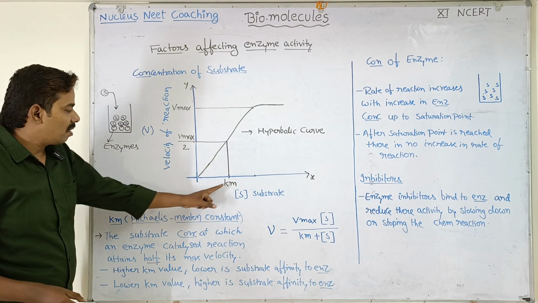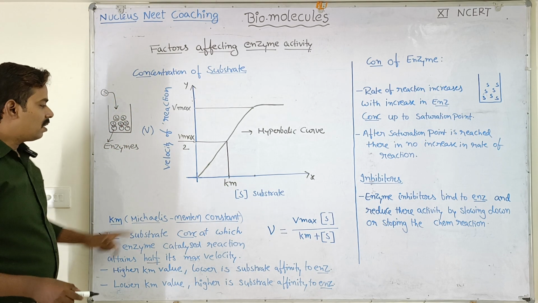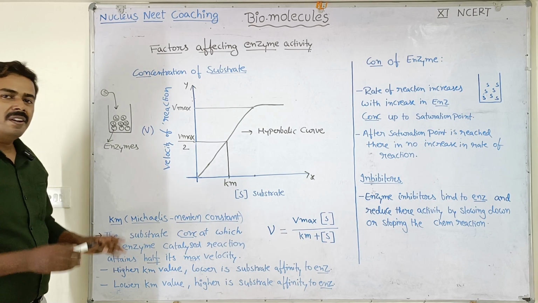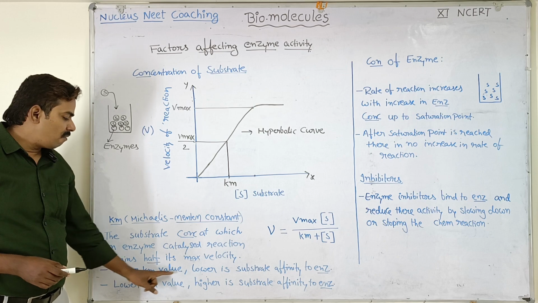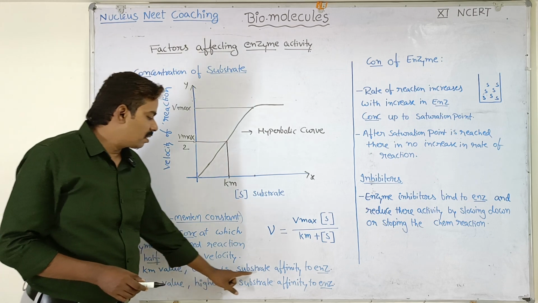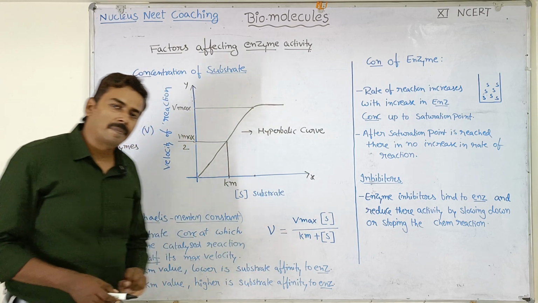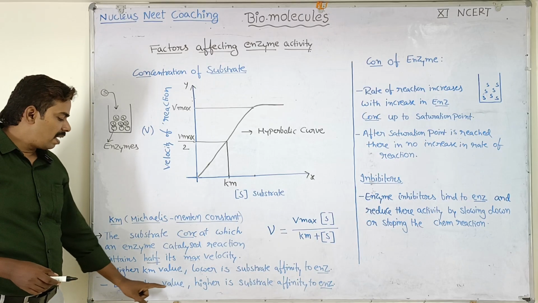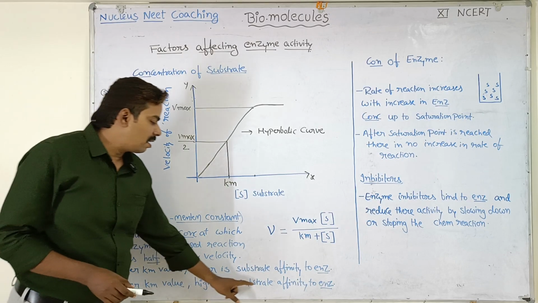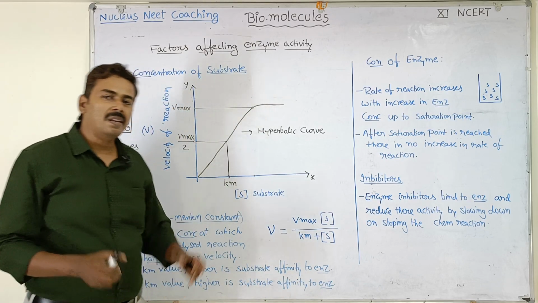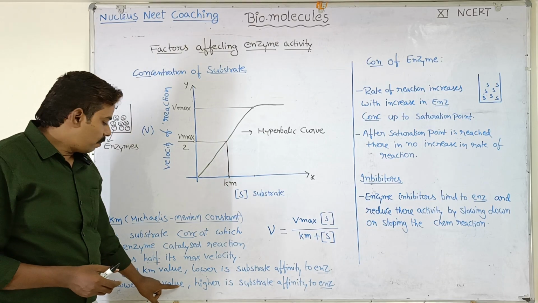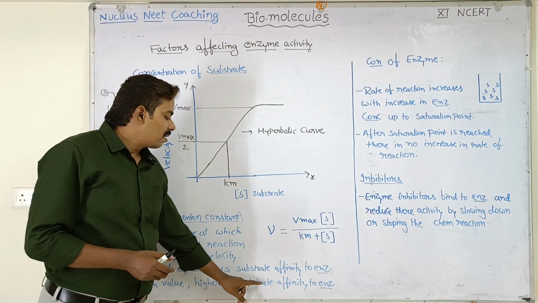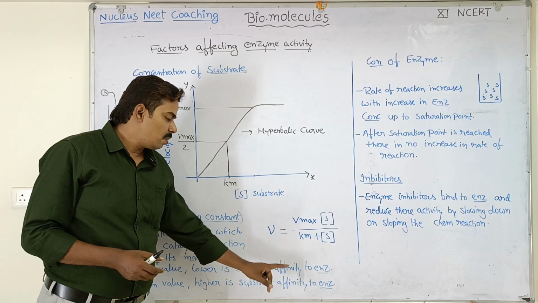What is the significance of Km? Look here, by using the Km value we can predict the affinity of substrate towards the enzyme. The higher the Km value, the lower the substrate affinity to enzyme. The lower the Km value, the higher the substrate affinity to enzyme. Affinity means attraction. If the Km value is lower, the substrate affinity or attraction towards the enzyme will be higher.